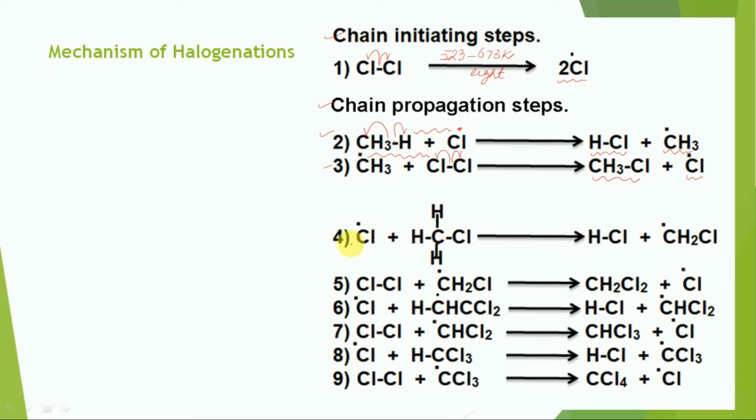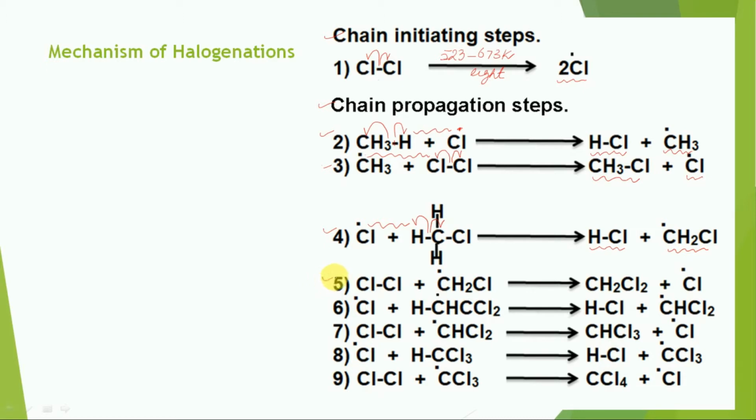Now in step number 4, this bond breaks homolytically, one electron going to hydrogen and one to carbon. So there is a bond formation between the chlorine free radical and hydrogen. Again one HCl molecule is generated and this free radical is formed.